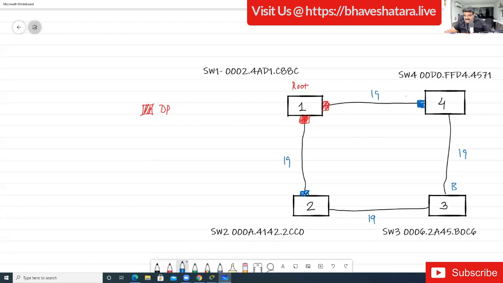Just imagine you are in an exam and you get a question like this. It costs you 195 US dollars. And if you are in an Infosys interview and they ask a question like this, it costs you a good salary. So this is the problem. Because of the switch MAC address. Which switch MAC address?